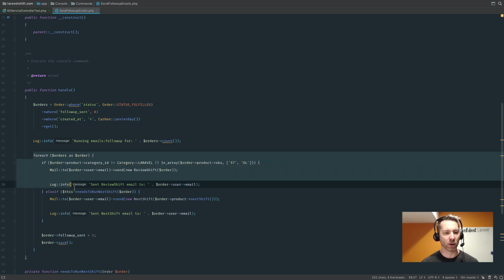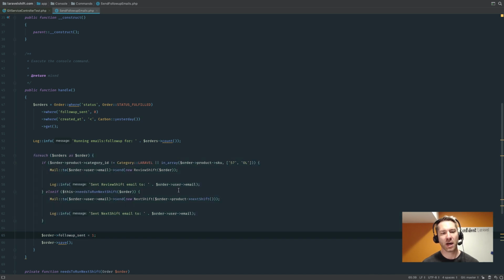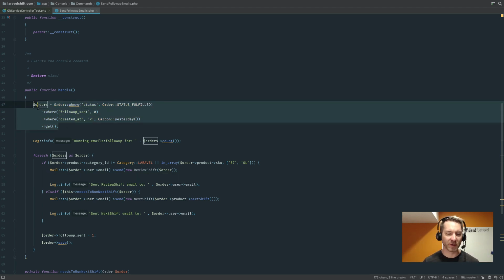So basically it would get all of the people that hadn't received a follow-up in the last 48 hours. And if they were a certain type of shift, I would send them an email and say, hey, how'd it go, and so forth. But because that very first order had an email address of null, it was effectively dying trying to send that out. And so this scheduled command that would run at 3 a.m. would just fail and stop for the day. And the next day it would try again. It was still the first email, and it would stop. And it did that for months, over months.